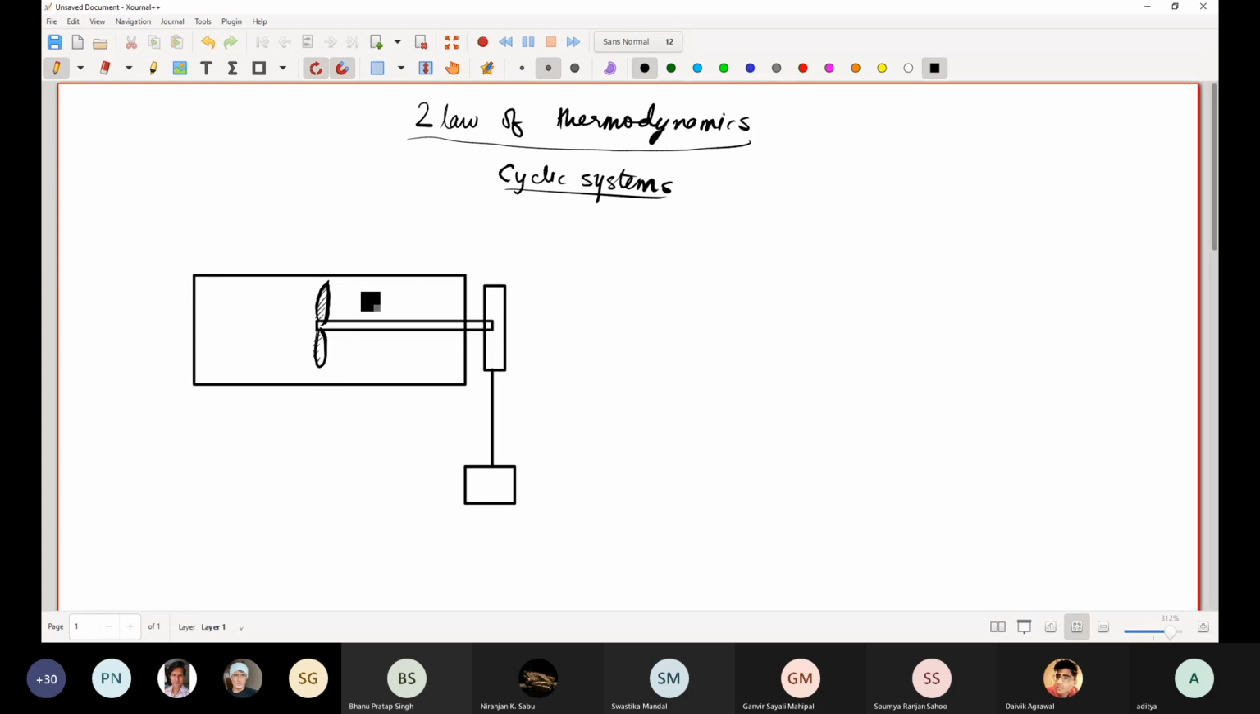Okay, so let's say we consider a system where we have a gas. There's a small impeller and there is a pulley. This is a pulley and this is a weight.